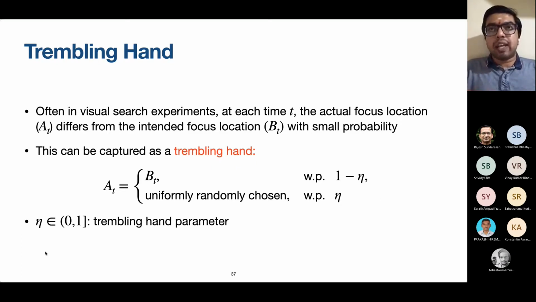Okay, so imagine that you are clicking through a mouse click, you will have to identify the location of the odd movie. With very high probability, you will click the location you intended to click, but with a certain probability, you will click a randomly chosen location. That is what this means. So your hand trembles with a certain probability. So this is what is called the trembling hand parameter. Throughout the analysis, we are going to keep the trembling hand parameter fixed. Eta, we are going to keep eta fixed, and it will be some positive value. I will comment on what will happen when there is no trembling hand, how analysis will change, what are the difficulties. I will comment on that towards the end of the talk.